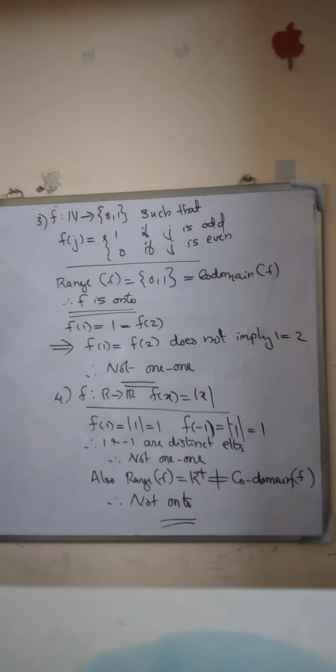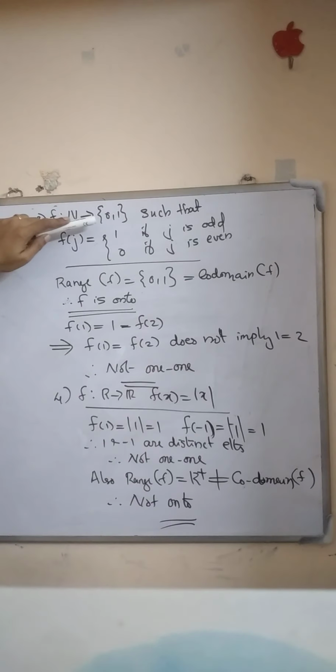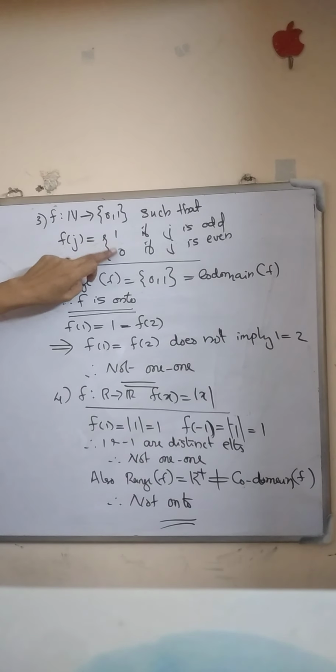Next we start another example. f from N to the set {0, 1} such that f of j equals 1 if j is odd and equals 0 if j is even. Check whether this function is 1-1 or onto. If we input any of the natural numbers, we get output as 1 and 0.